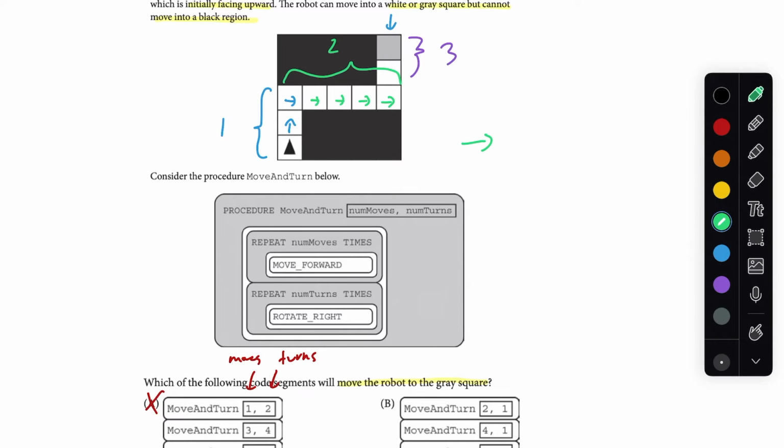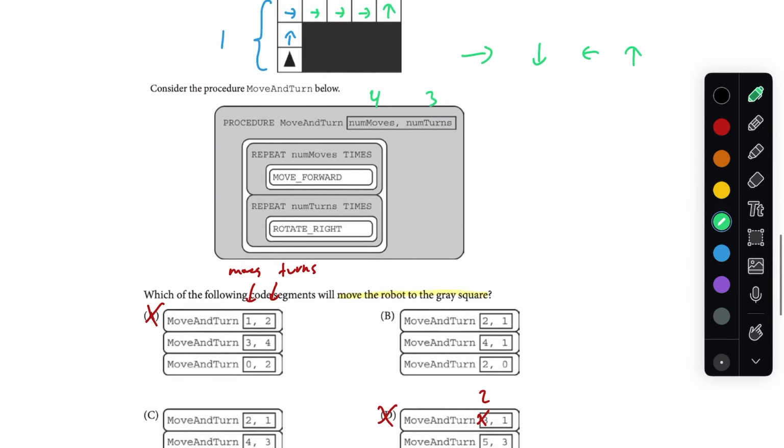If we're moving from facing that direction and we want to now be moving this direction, we're going to need to rotate 3 times. So here's what our rotation is going to look like. We're going to rotate right once, rotate right again, and then rotate right again. So we're going to have 4 forward movements and 3 turns, such that we end up in the final position facing upward again in that box.